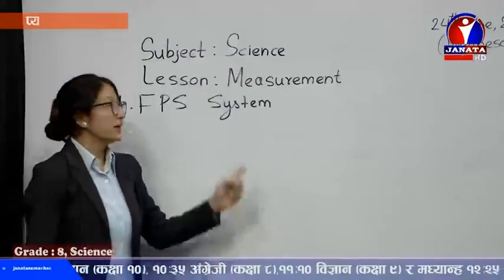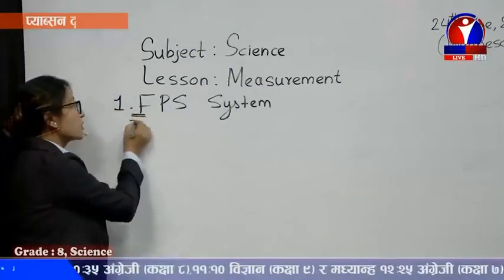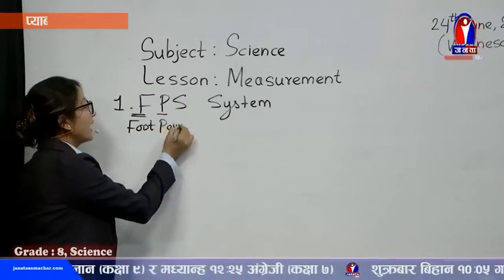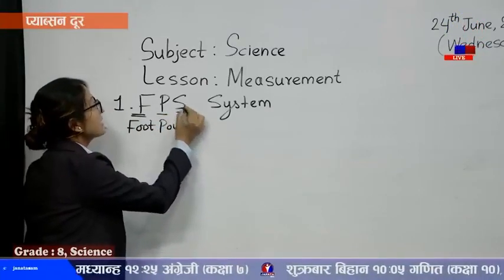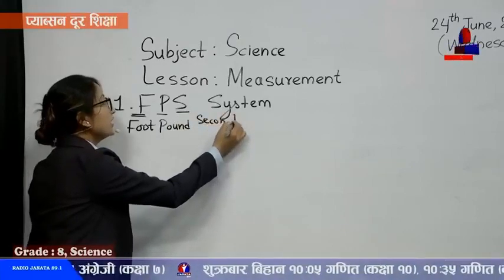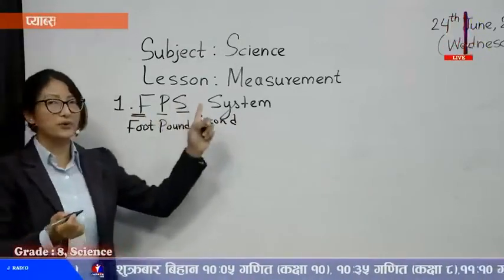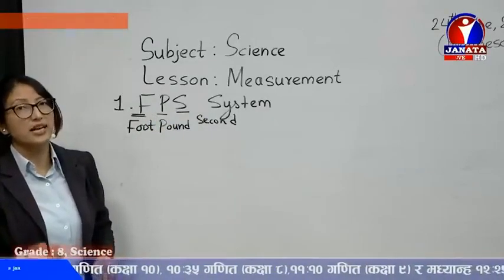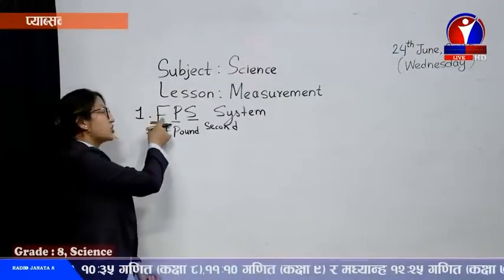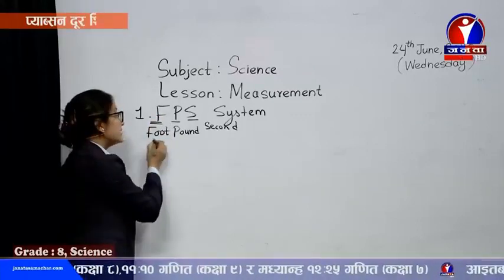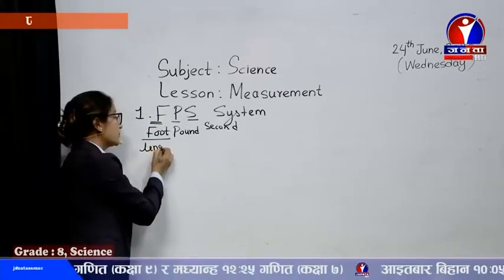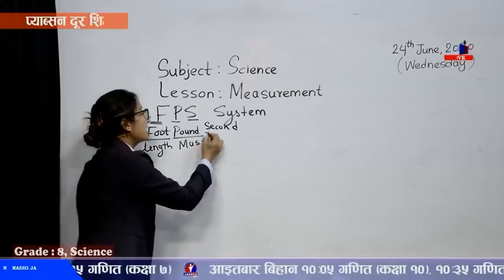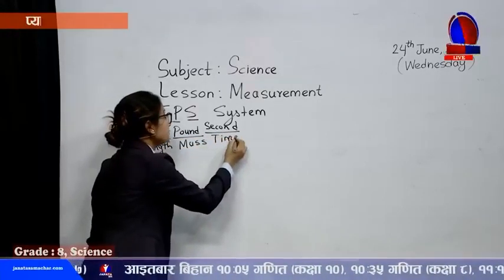We all know F stands for foot, P stands for pound, and S stands for second. So we can define the FPS system as a system of measurement in which length is measured in foot, mass is measured in pound, and time is measured in second.